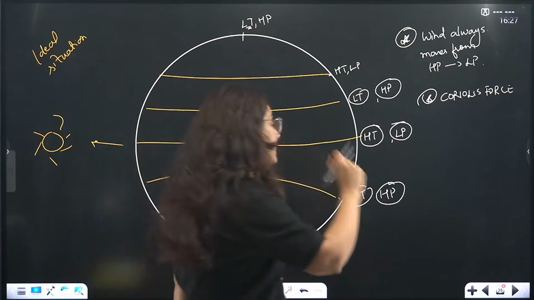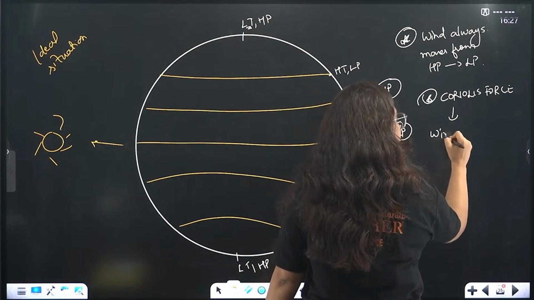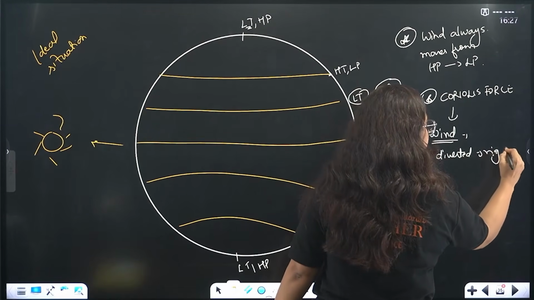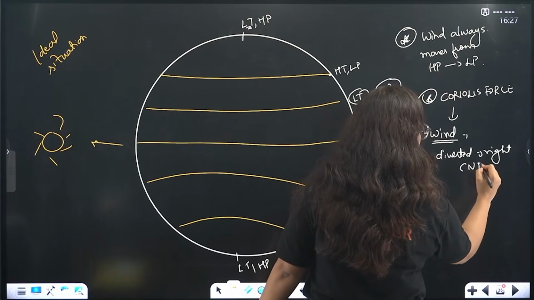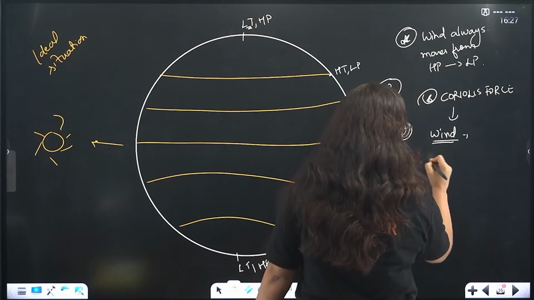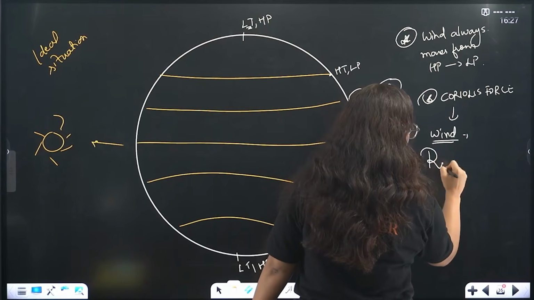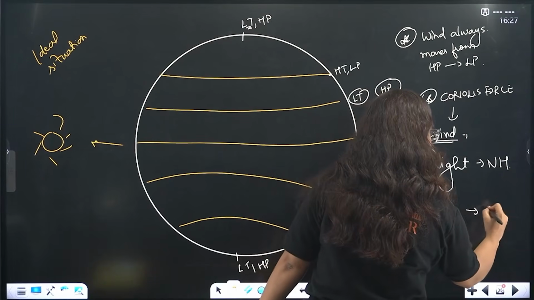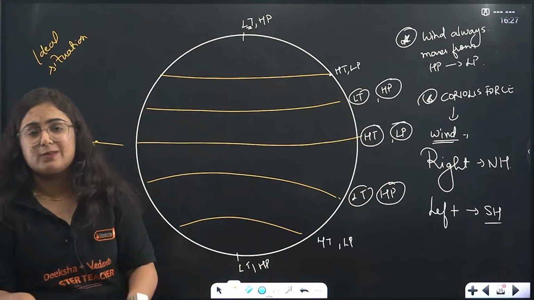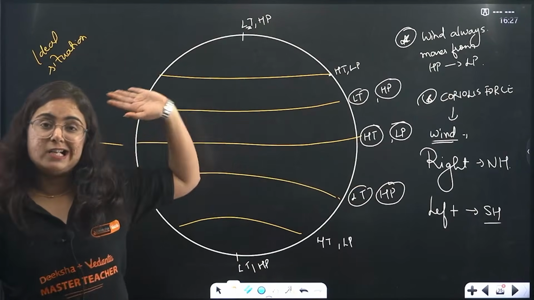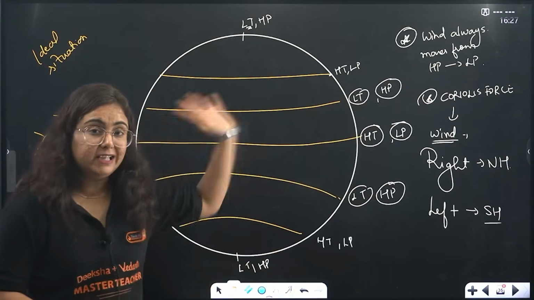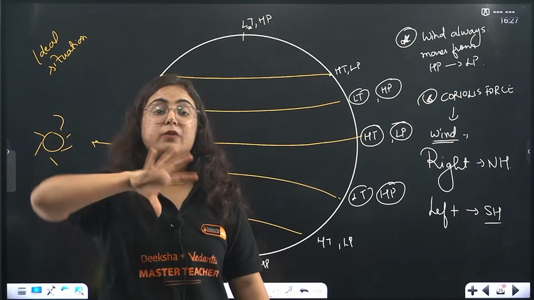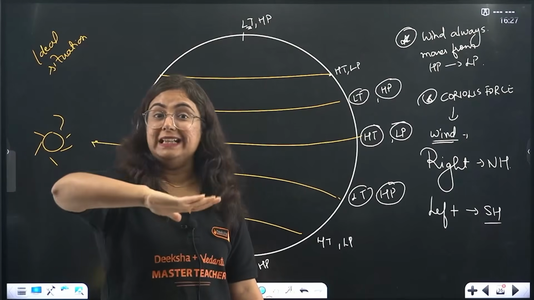Because of this rule, wind is always diverted towards the right in the northern hemisphere and left in the southern hemisphere. Why is this the rule? Because of the force, wind is always tilted towards its right in the northern hemisphere and left in the southern hemisphere. I do not mean that it will move into its right, no, it will tilt into its right.